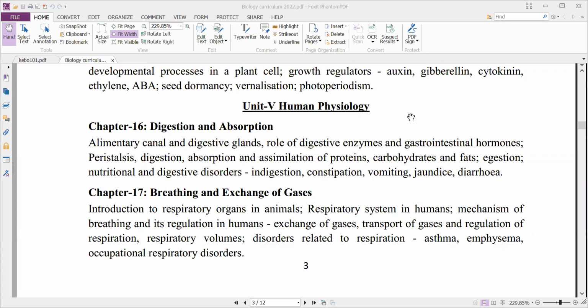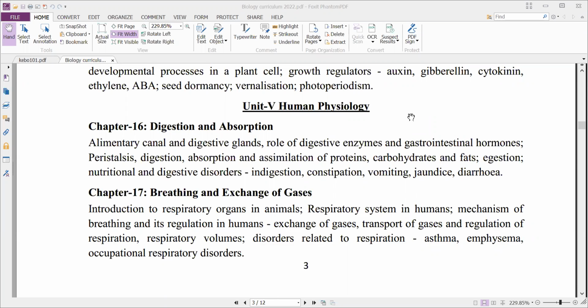carbohydrates and fats, that means how they are utilized for different metabolic activities. These proteins, carbohydrates and fats are absorbed, and finally, egestion, how the waste material is sent outside. And next, nutritional and digestive disorders, that is, some of the diseases that are caused because of malnutrition.